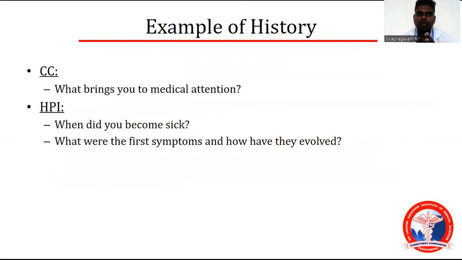Example of a history. What are the chief complaints? What brings you to medical attention? When did you become sick? What were the first symptoms? What's the headache? What's the seizure? What's the fever? What is the first symptom? A symptom is what the patient tells us, whereas a sign is what you elicit, like neck stiffness. If you elicit the neck stiffness, that's called a sign.